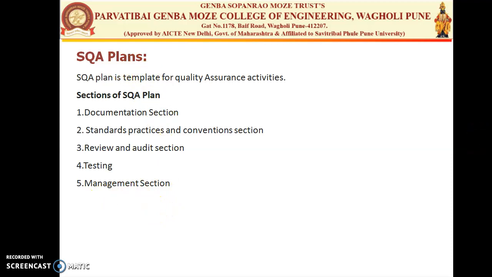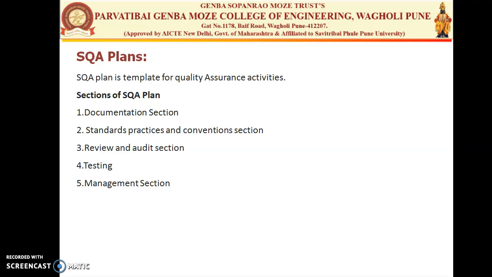So these are three parameters from which the verification and validation is done. Then we'll move to the point called the SQA plans. SQA plans is nothing but the template for quality assurance. So it provides a clear idea of producing the quality product. It is nothing but the backbone of the software quality assurance activities.